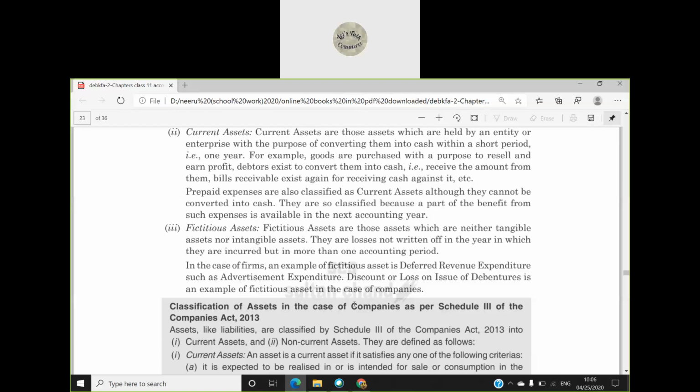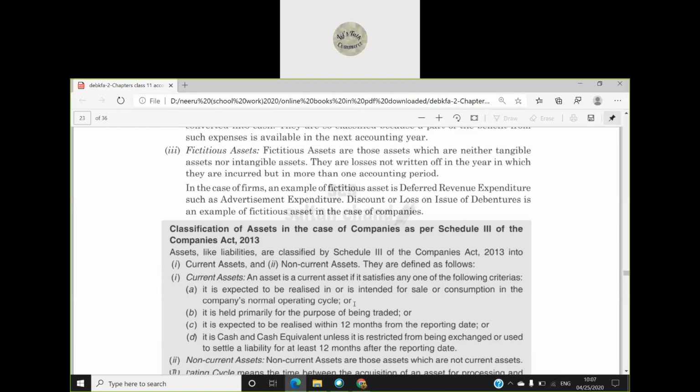So the assets which are there in the business with the purpose of converting them into cash within 1 year, they are considered as current assets. Right, my intention is that I am making it for rereselling, or if I am trading somewhere, then I am purchasing it to resell it again. Okay.